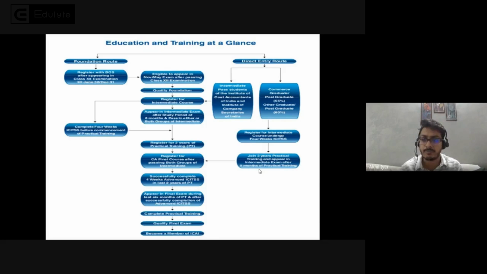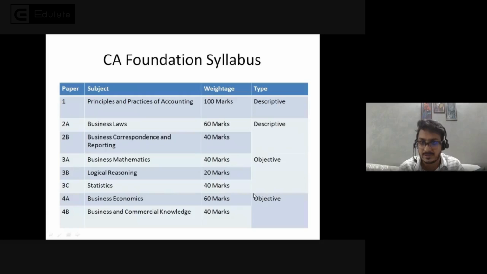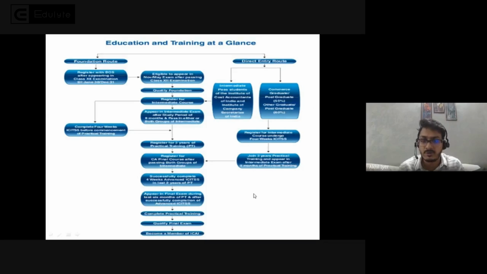But to appear for your final exams, you'll have to clear CA inter, and only in the last 6 months of your practical training will you be able to appear for your final exam. So are we clear on this particular element? All registration will happen directly with the CA Institute. You go to the website or the institute, get the respective forms, fill them out, complete all the formalities, and register yourself with the Board of Studies. Are we clear on this?